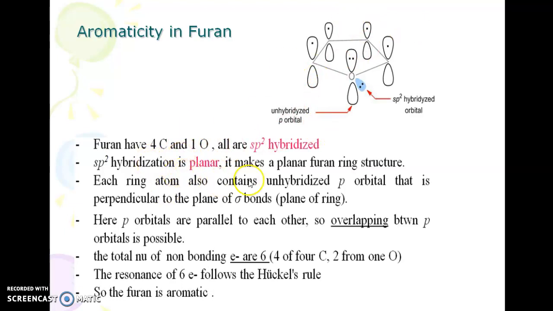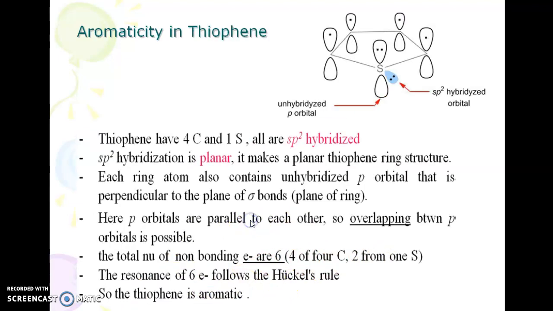sp2 hybridization is planar and it makes a planar furan ring structure. Each ring atom contains 1 unhybridized p orbital which is perpendicular to the plane of sigma bonds, which lie in the plane of the ring. Here the p orbitals are parallel to each other, so overlapping between the p orbitals is possible. So the total number of pi electrons is 6, 4 from the 4 carbon atoms, 2 from the 1 oxygen. Therefore the resonance of 6 electrons follows Huckel's rule. So furan is aromatic.